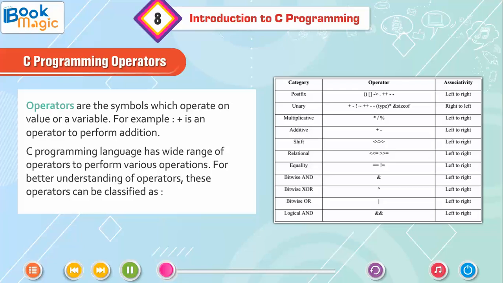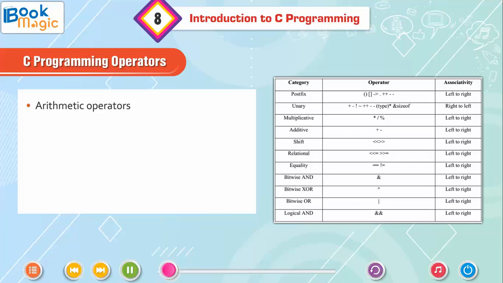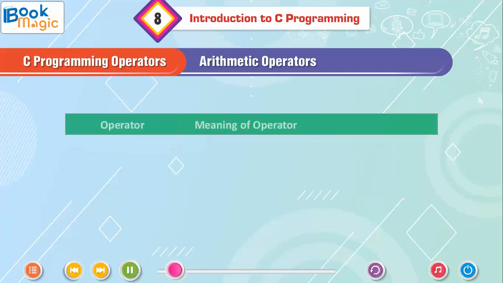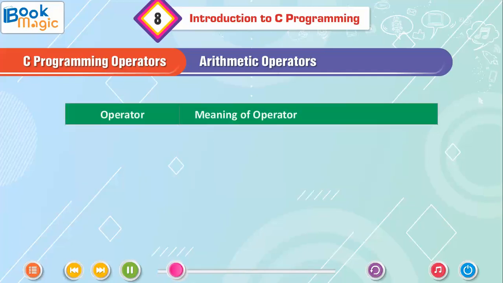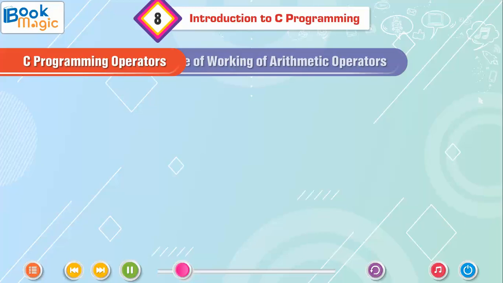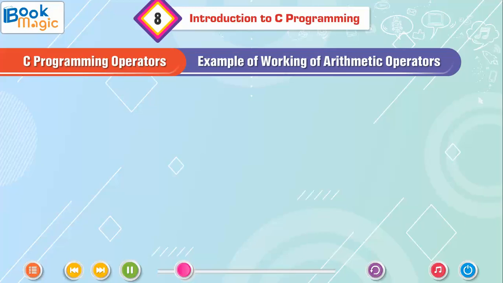For better understanding of operators, these operators can be classified as arithmetic operators, assignment operators, relational operators, logical operators, and conditional operators. Arithmetic operators: operator and meaning of operator. Addition or unary plus, subtraction or unary minus, multiplication, division, remainder after division or modulus division. Example of working of arithmetic operators.